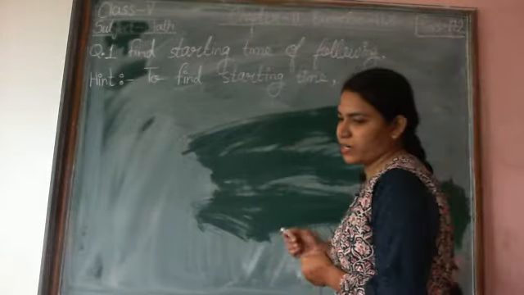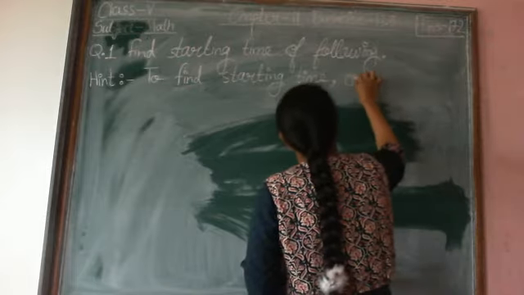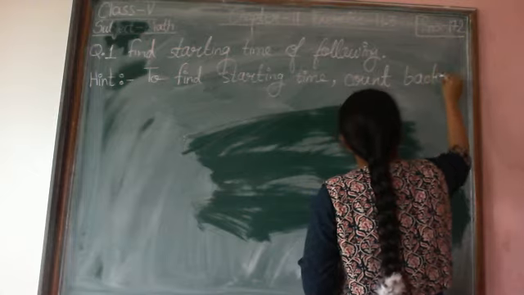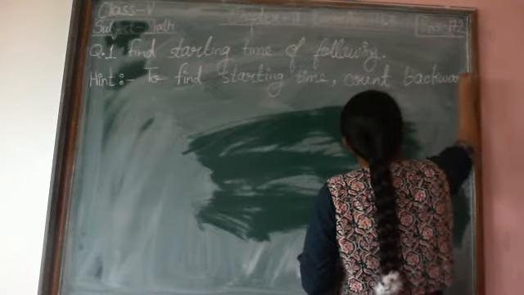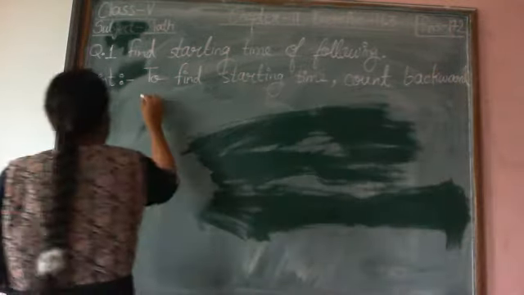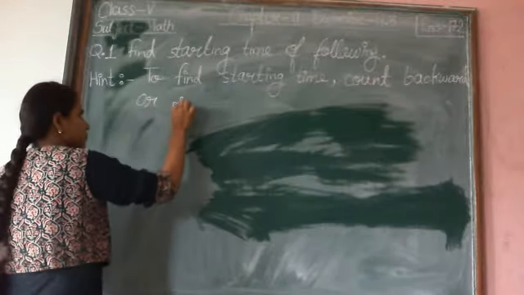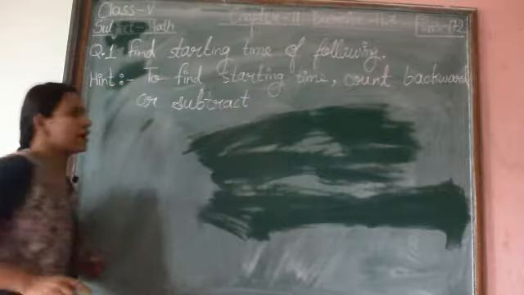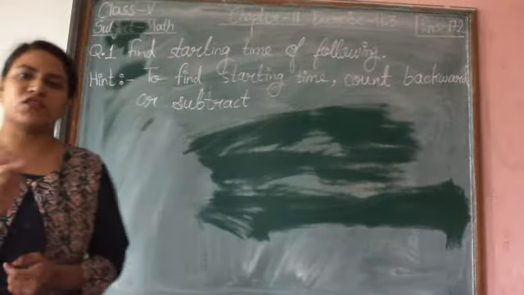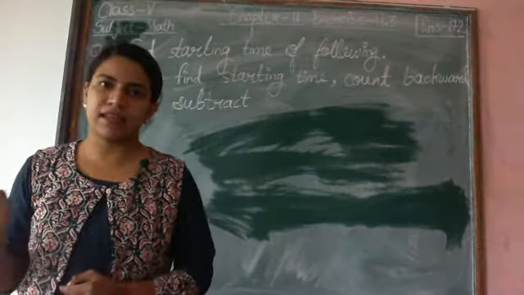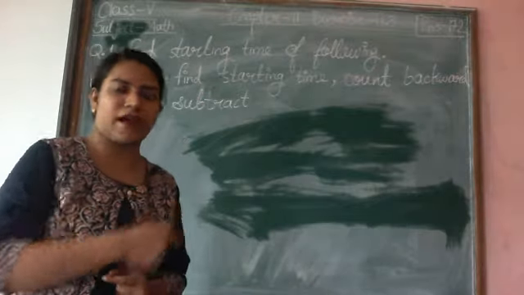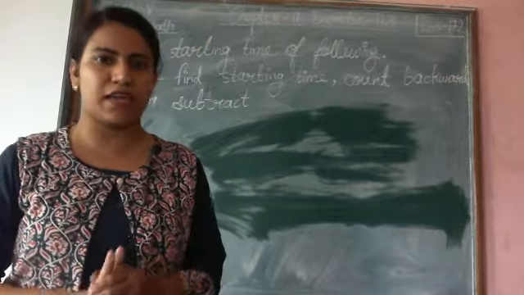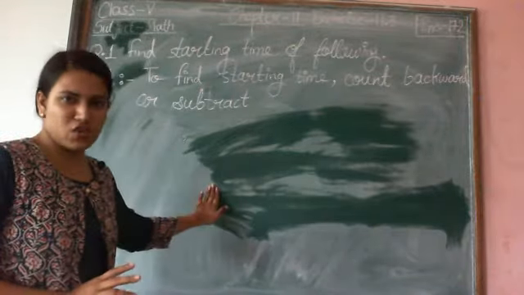We count backward or subtract. You can do two things. You can draw the timeline and count backward to find the starting time. By two methods we can solve such questions.